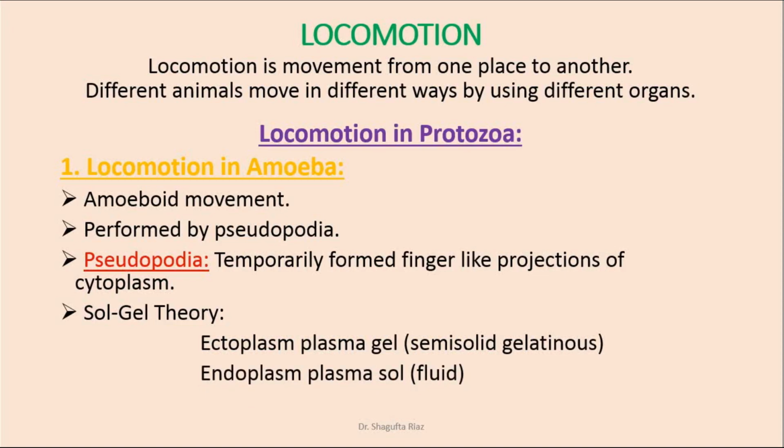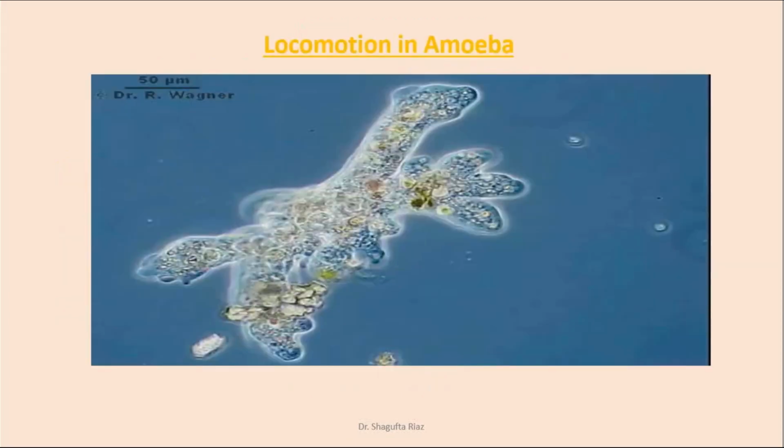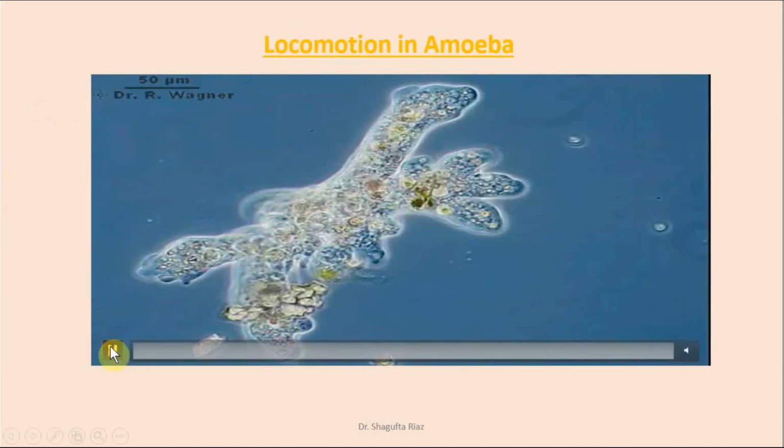When amoeba moves, it projects the pseudopodia, or finger-like projections of cytoplasm, in a forward direction, which ruptures the ectoplasm or plasma gel. After that the endoplasm or plasma sol enters into that pseudopodia, which moves the animal in the forward direction. Here is a small video to explain the locomotion in amoeba.